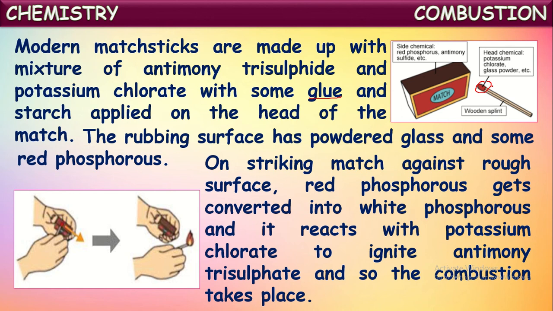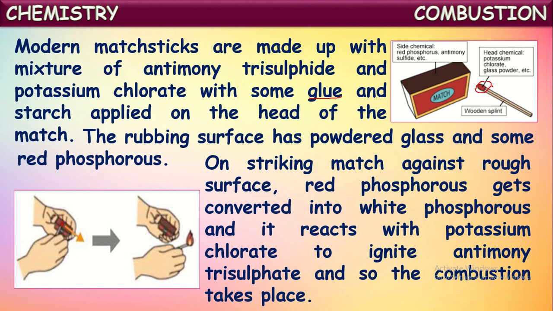These two chemicals are present on the head of this matchstick, the tip of the matchstick, the black spot. And the matchbox surface, the brown color surface at the edges, contains red phosphorus with some glass powder. Why this glass powder? To give that roughness. When the matchstick is rubbed against it, immediately that red phosphorus on the matchbox surface converts into white phosphorus.